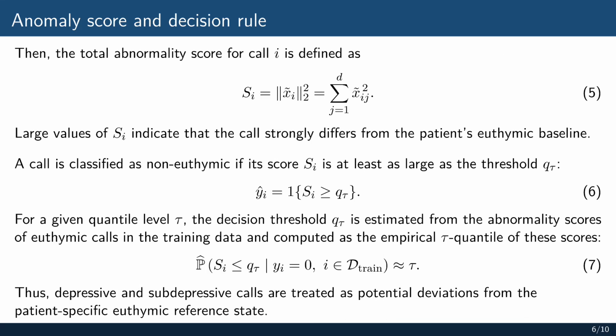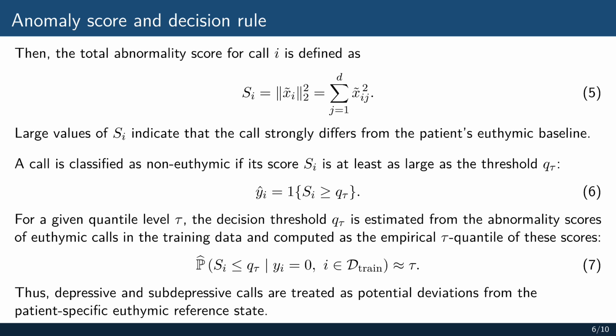After standardization, the classifier is intentionally simple. For each call, we compute the abnormality score. So the score S is the sum of squared standardized deviations over all selected acoustic features. Large values of S indicate that the call differs strongly from the euthymic baseline. The final prediction is obtained by thresholding the score. A call is classified as non-euthymic if S is greater than or equal to the threshold Q_tau.